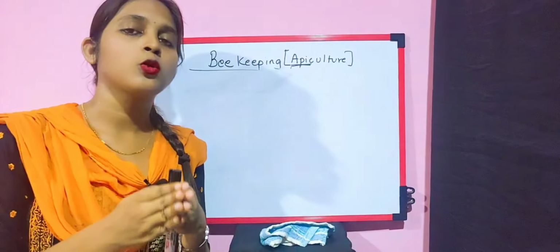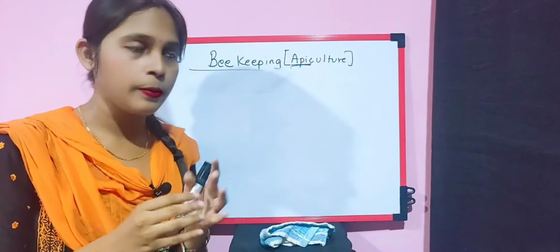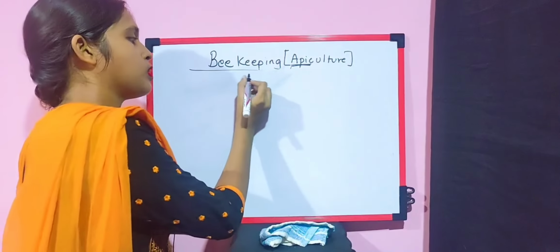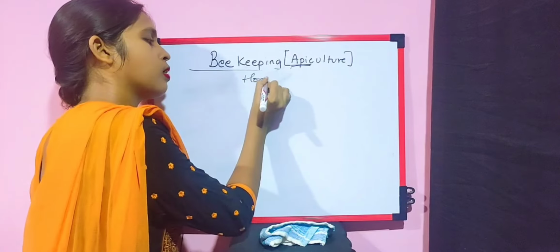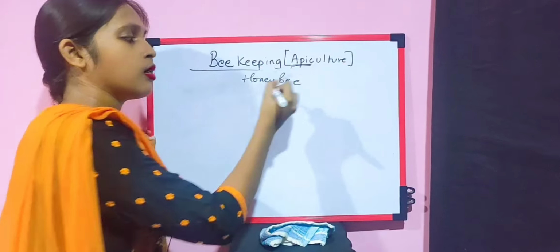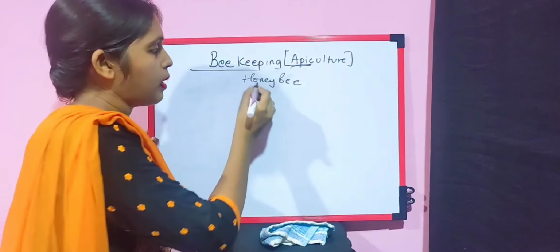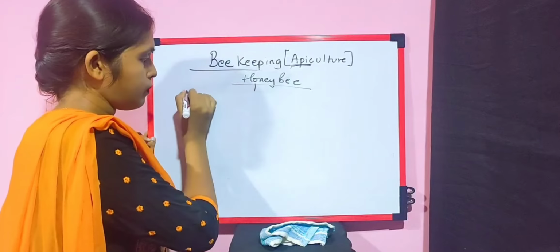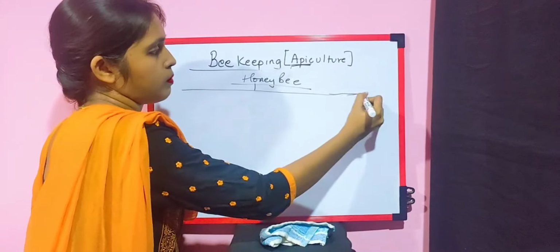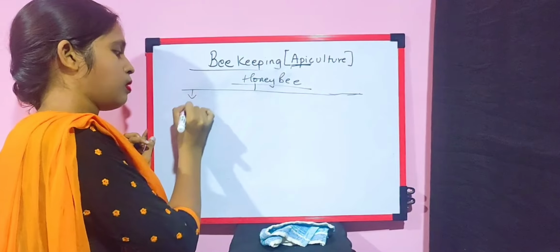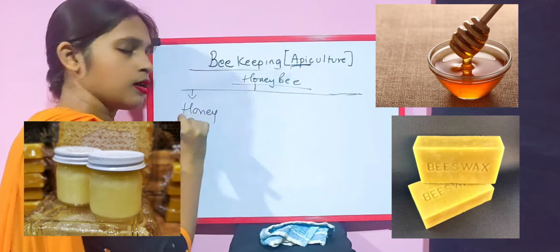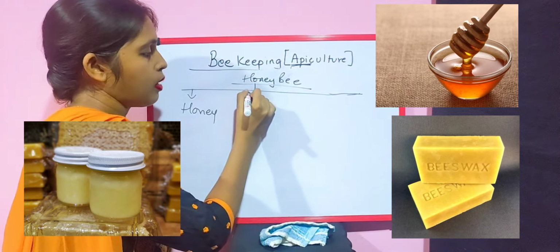What are the products which we get from the honeybee? The products which we obtain from honeybee are: first is honey, we all are aware of it.